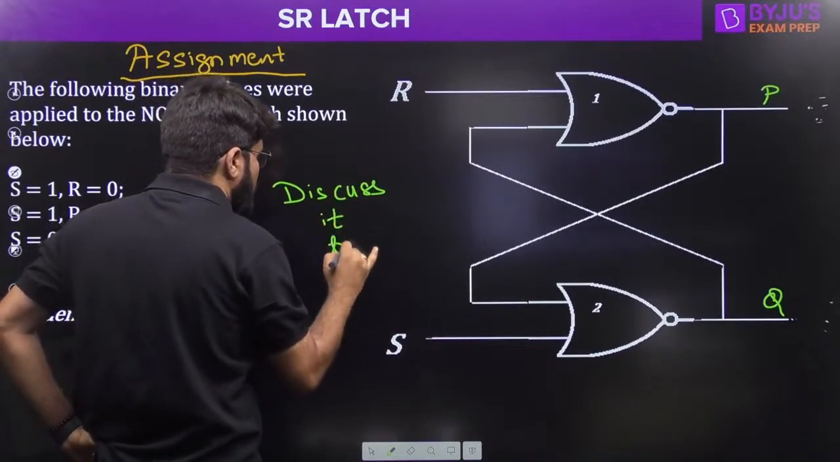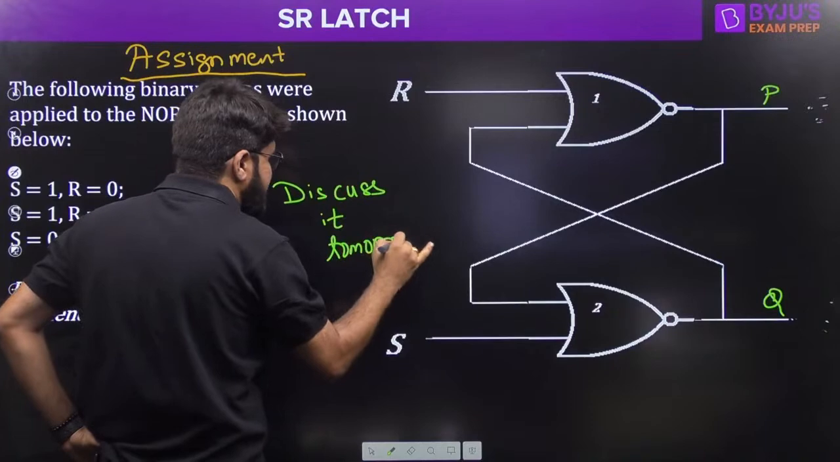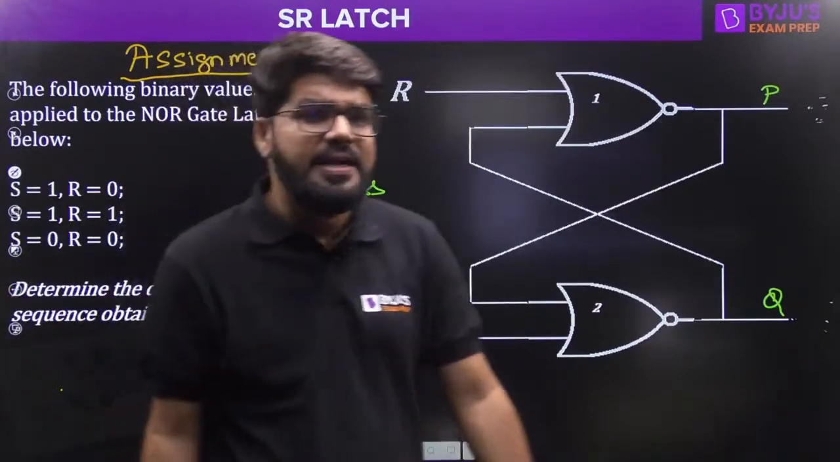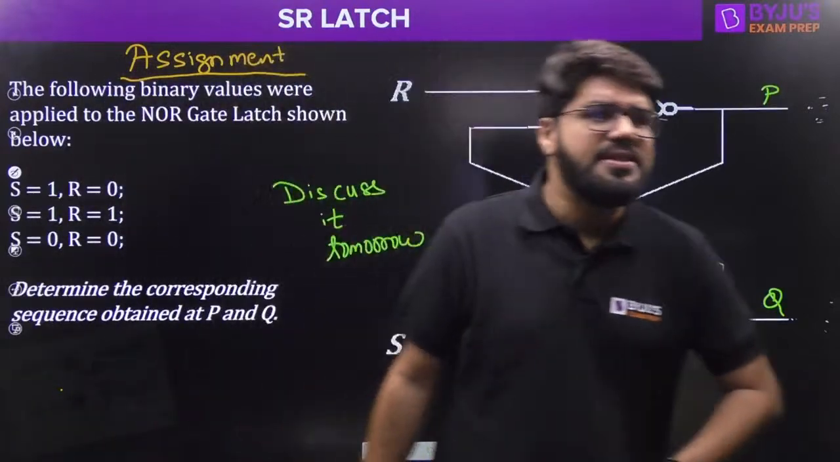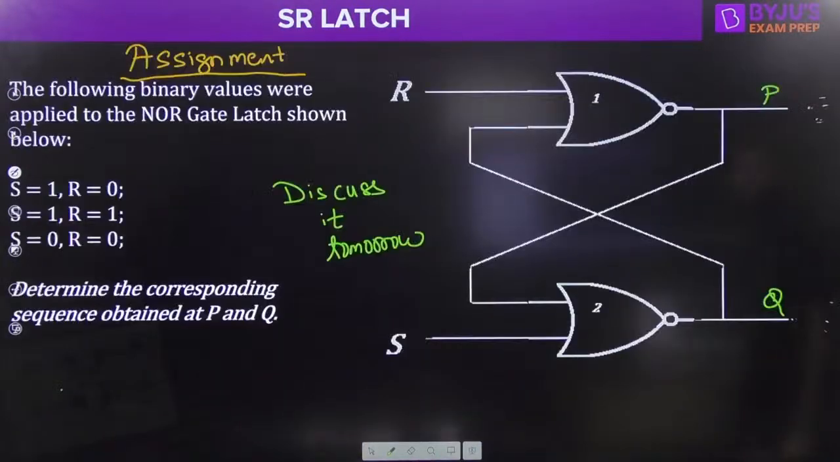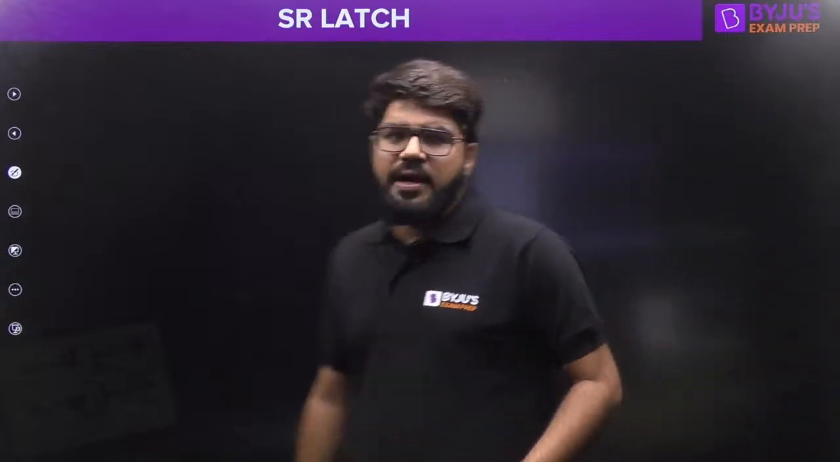We'll discuss it tomorrow, and then we also discuss the JK latch, D latch and the T latch coming up in tomorrow's class. So this is an assignment. Please try to solve this assignment so that we can study the different latches tomorrow, right?